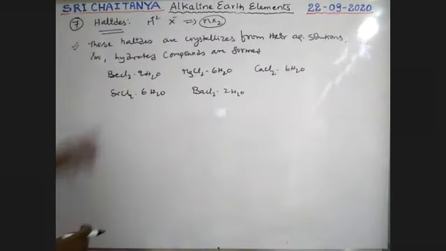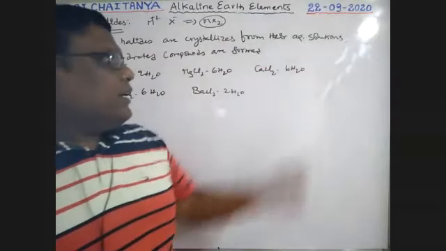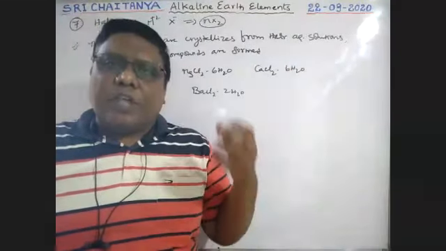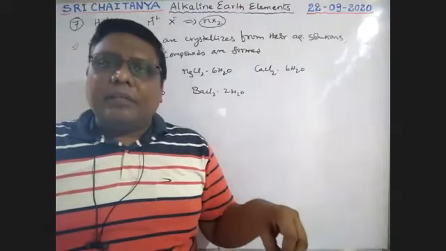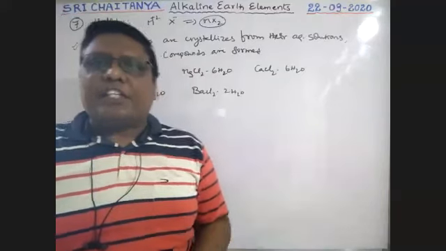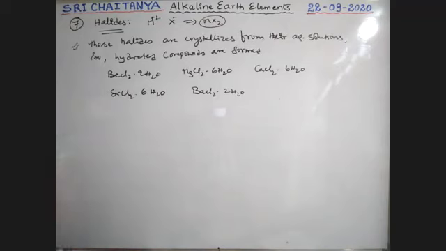That means all these compounds are crystallized and solidify from their aqueous solutions, and some of the water molecules are absorbed and available in the crystal. So that is called water of crystallization.